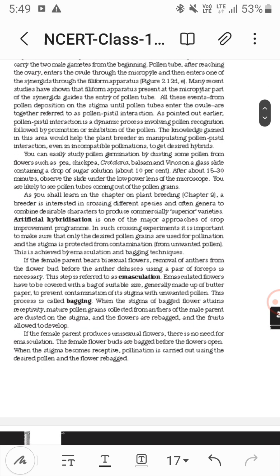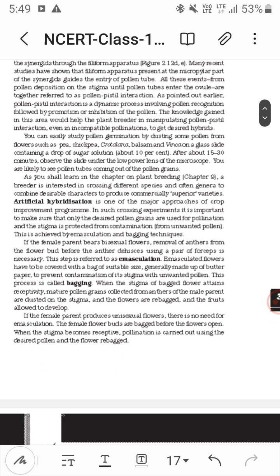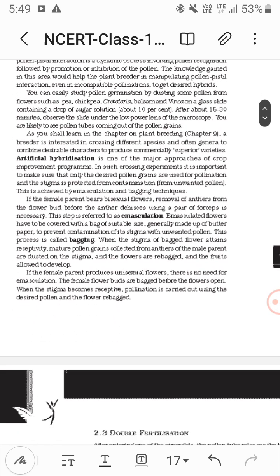Now artificial hybridization, to get superior varieties. For this there is emasculation, then bagging, then dusting, and then rebagging. Emasculation is the removal of the anthers from the female parent, if the female parent bears bisexual flowers, which have both androecium and gynoecium.